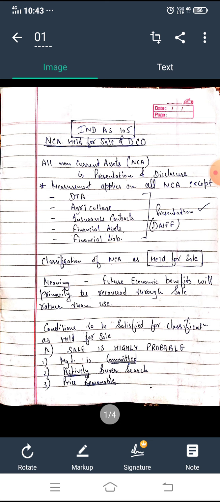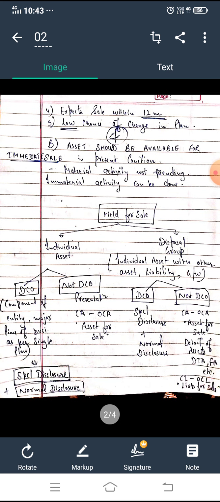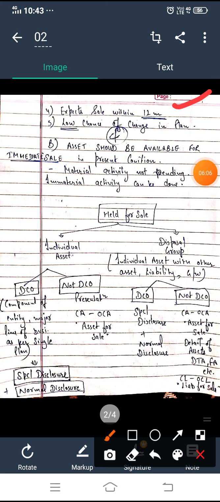Next, management expects that the asset will be sold within 12 months, and there is a very low chance of change in the plan of management to classify that asset as held for sale. I hope you have understood the first condition, that the probability to sell the asset is high. There are five sub-conditions under that.